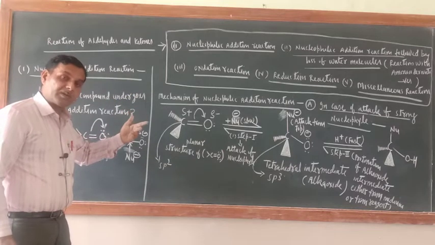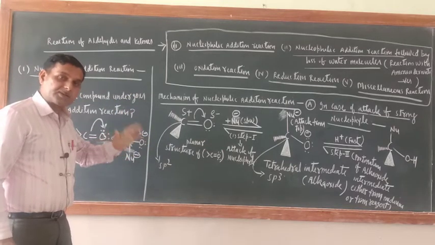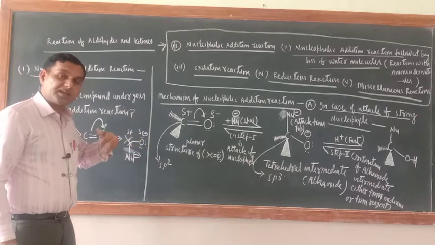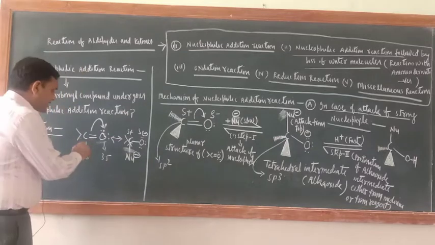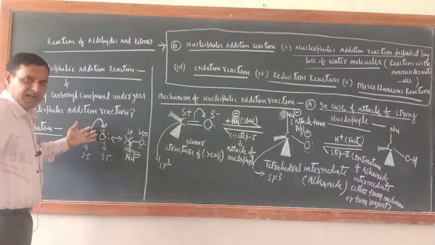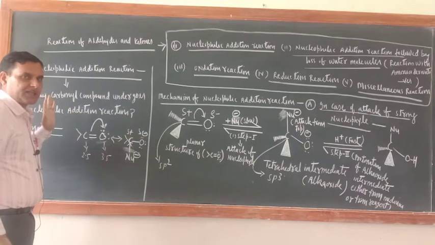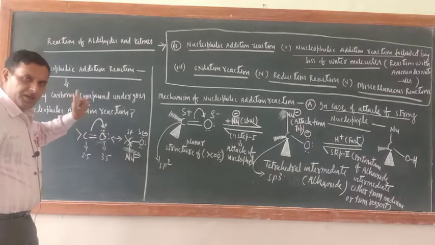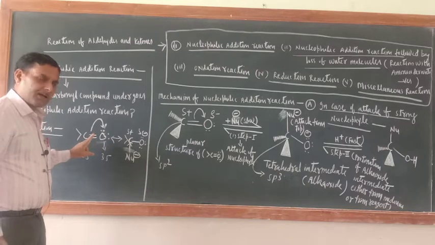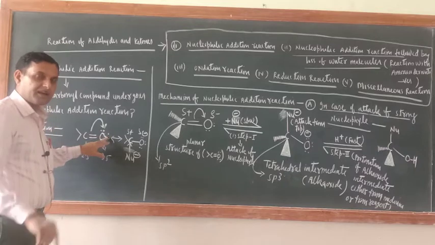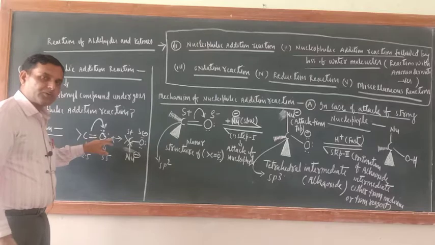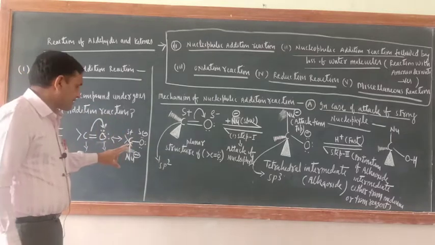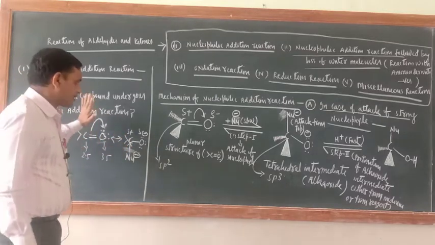In alkyl halide, what was there? A single bond was there, so somebody has to leave the place for the attacking nucleophile. Here, what is there? A shift of the pi electron is there. That is why nucleophilic addition reaction is taking place. So the nucleophile attacks because of the migration of the pi electron from the carbon side to the oxygen side. It is an addition reaction because once the pi electron cloud is shifted toward the oxygen, one valency of this carbon atom will be left free. So this is the reason.